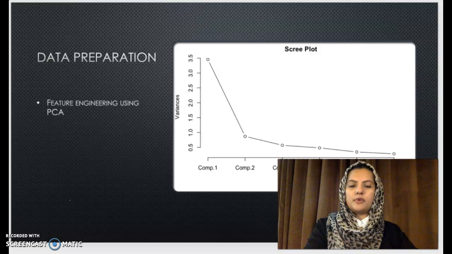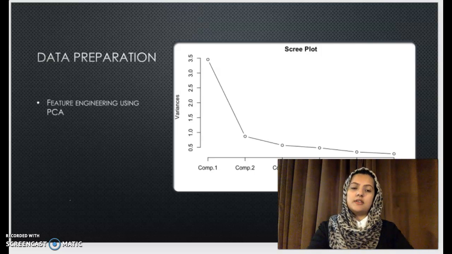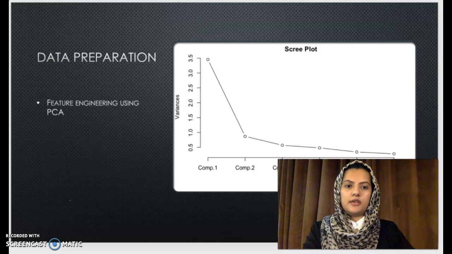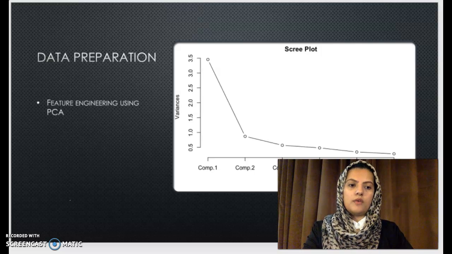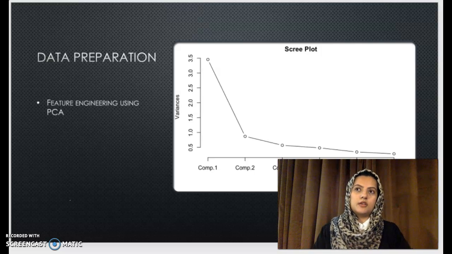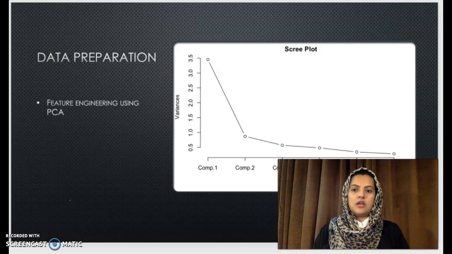So for data preparation, I used PCA, and looking at the scree plot here, we see that the first principal component explains most of the variation in the data. However, I chose to select all of them because they cumulatively explain all the variation in the data.